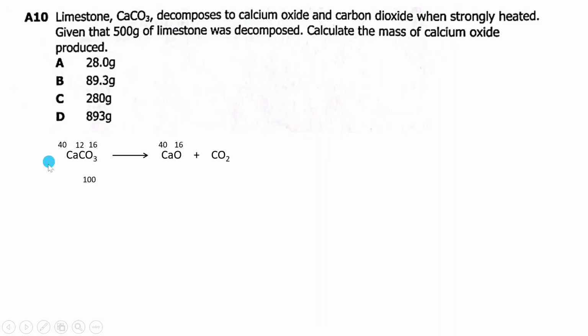Then you say, okay, this is what is provided in terms of stoichiometry. Then this one, you total up again, 40 plus 16, you get 56. So you're saying, okay, if I have 100, I'll get 56. Here, I'm sure you have 44. So that when you have 56 plus 44, it will be 100. But you want to know the mass. You say, okay, 100 is for 56. But if I'm given 500, it is for what? You put x there. Then you just cross multiply.